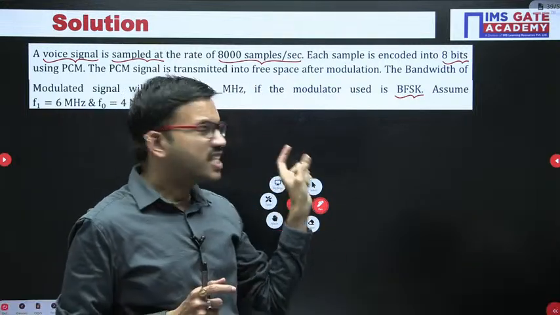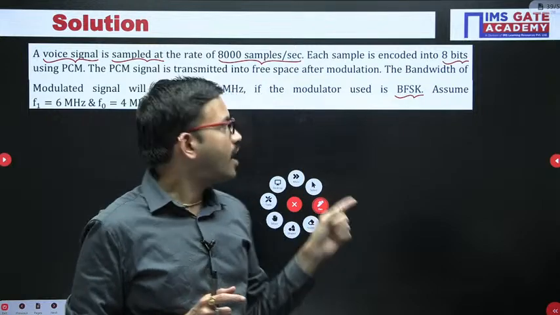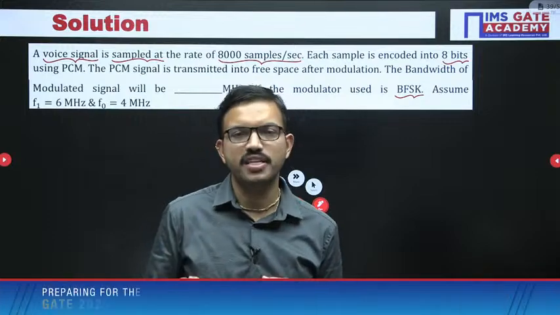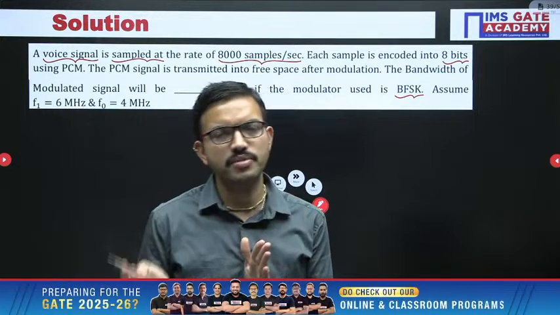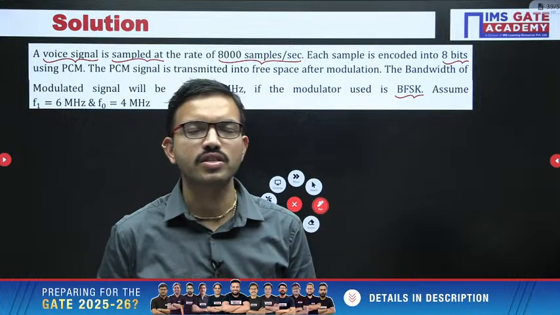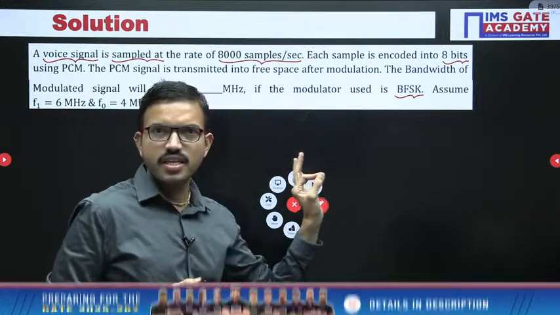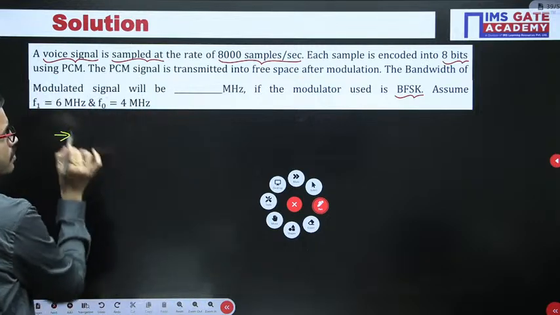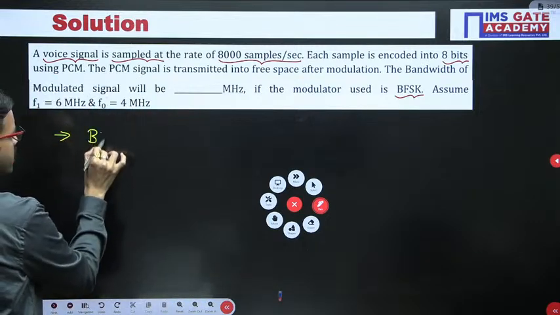Now, with respect to ASK or PSK, the bandwidth you get is 2 times RB. It is just like 2 times FM, but here RB is nothing but 1 by TB, the bit interval, that's all. But coming to FSK, here the bandwidth you get for FSK is as follows.